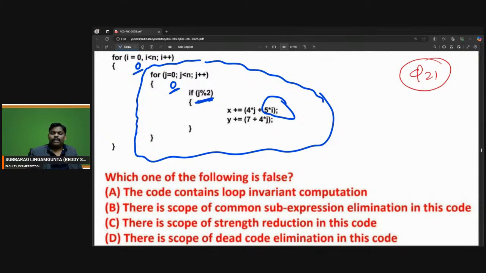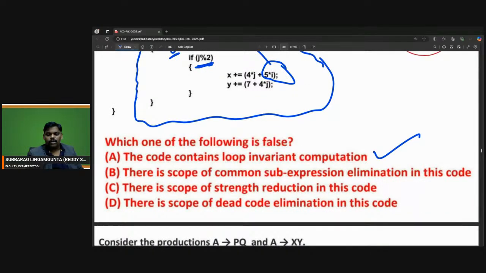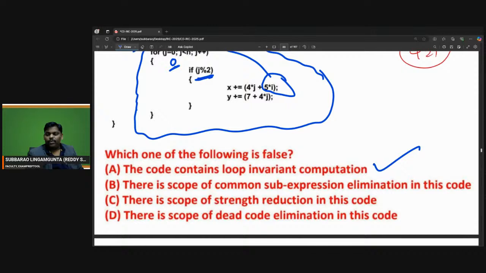My request is, do 5 into i one time here, and you can use it. The code contains loop invariant computation. Yes, it is true, but he's saying false. Which one of the following is false? So loop invariant is possible.